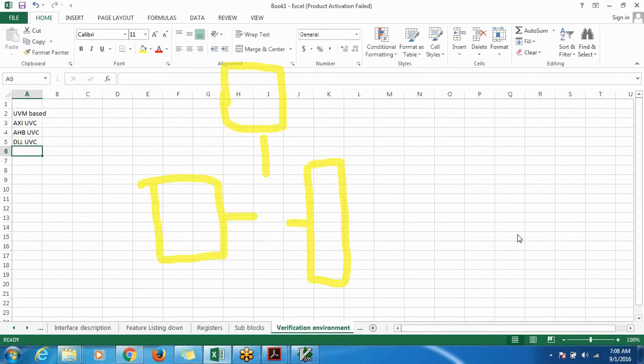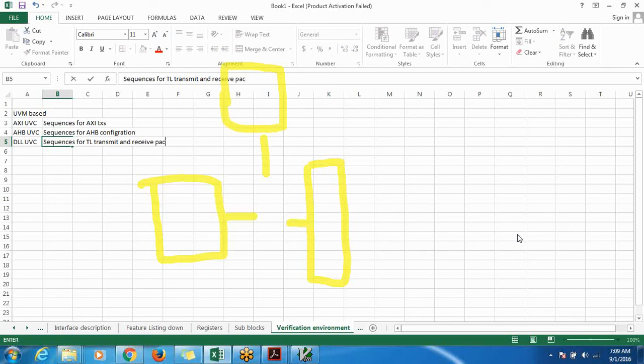And we will be, of course, developing sequences for AXI transactions. Same, here also we need to develop sequences for AHB configuration, sequences for transaction layer, transmit and receive packets.